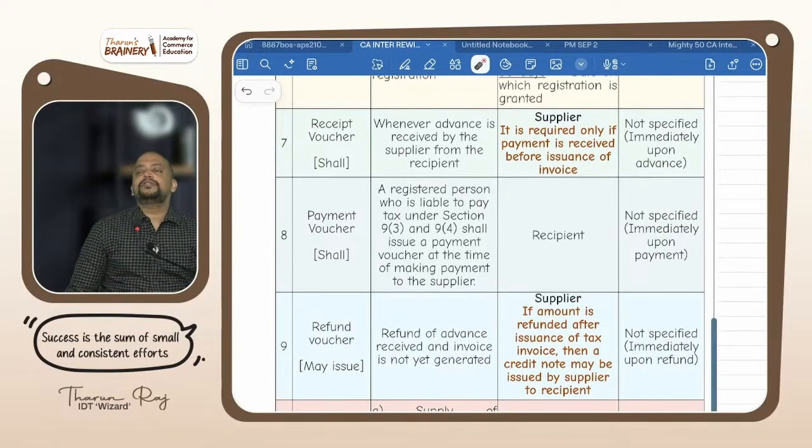Then receipt voucher. Whenever advance is collected, before preparing invoice, then for that advance, one document needs to be given by supplier to recipient. May or shall? Shall, mandatory. What is the name of the document? Receipt voucher. Proof that we have collected the advance. So receipt voucher shall be given whenever advance is received by the supplier from the recipient. It is required only when the payment is received before issuance of invoice. Time limit not specified means immediately. As and when advance is collected, you have to give the receipt voucher.